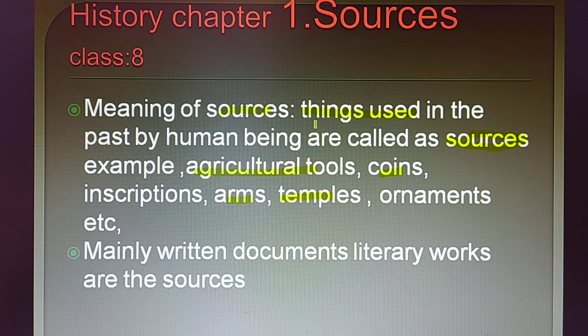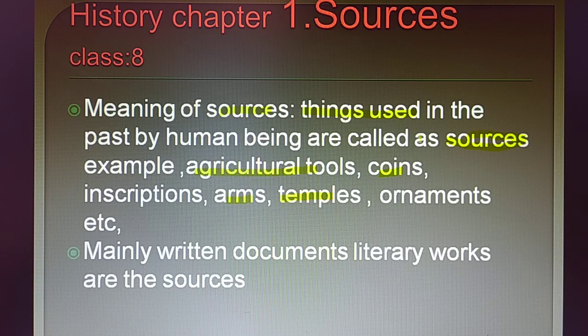If you want to write history, first of all the sources are very important. Without sources we cannot write history. It is already said that history is the systematic study of the past, so obviously if you want to study the past, the things which were used by the man in the past have to be studied.